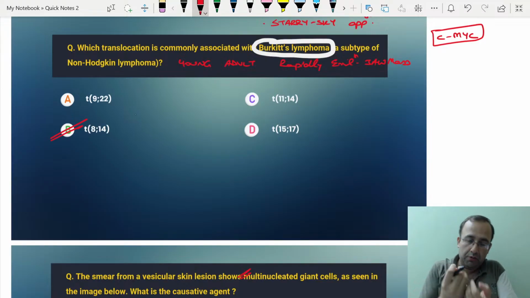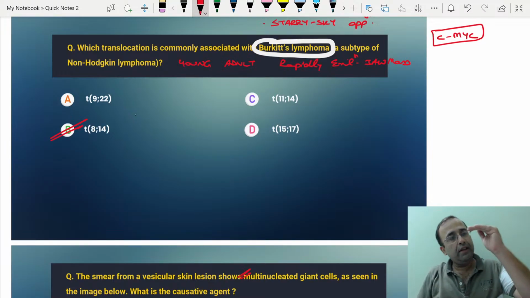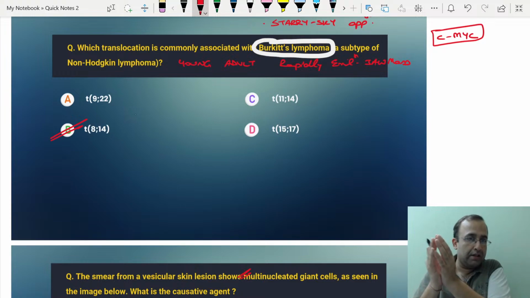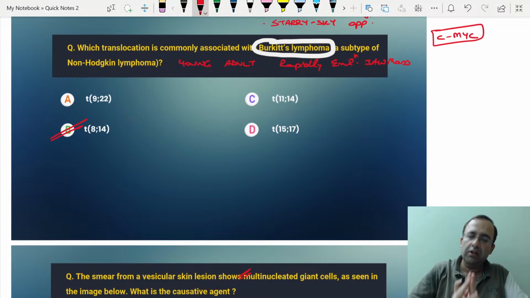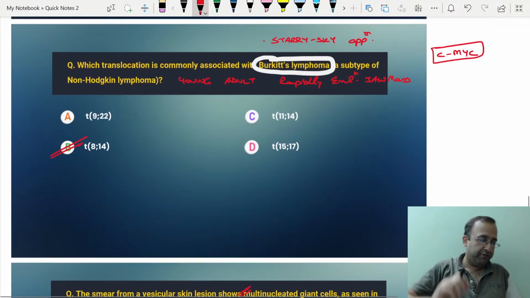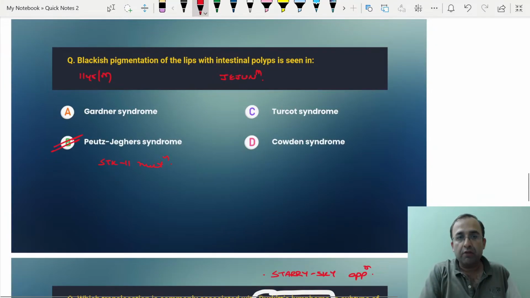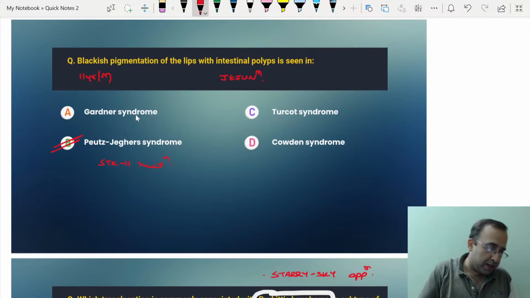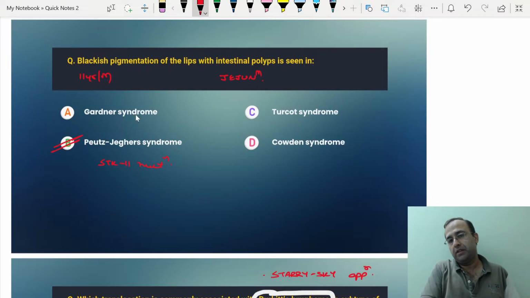This is how, see, the target of this session is that these topics were asked, and in these topics this was the diagnosis and this was the answer to be marked. That is the whole purpose of our first recall today. Now, like this question, you might have a history of an 11-year-old child presenting to OPD with intestinal polyps in the duodenum or jejunum, with hyperpigmentation around the oral cavity and nasal mucosa. Which of the following is the most probable diagnosis? Peutz-Jeghers syndrome. They gave a clinical history based diagnosis like this.